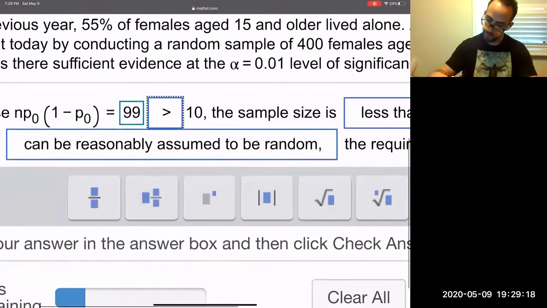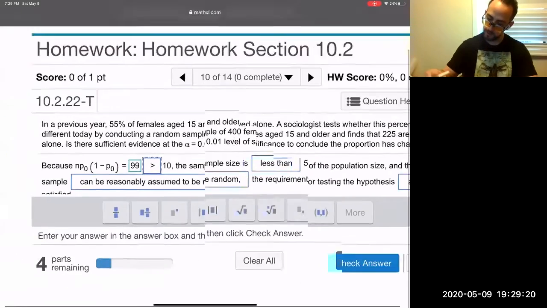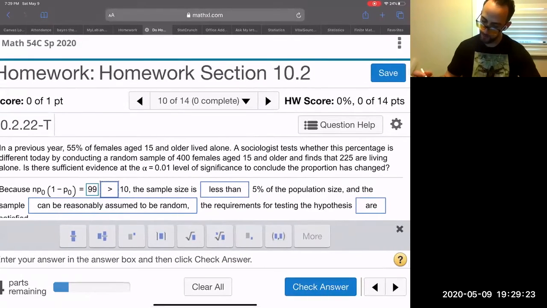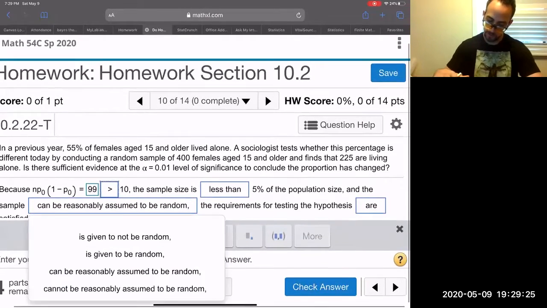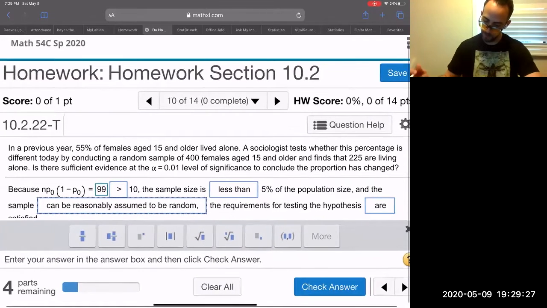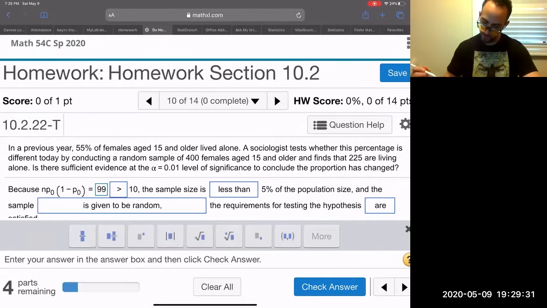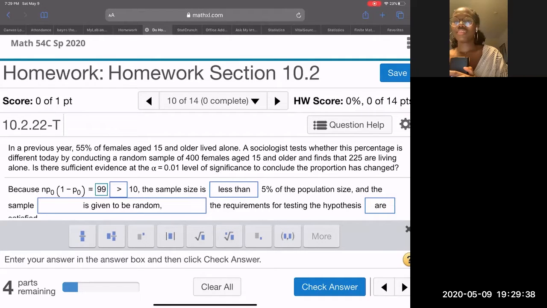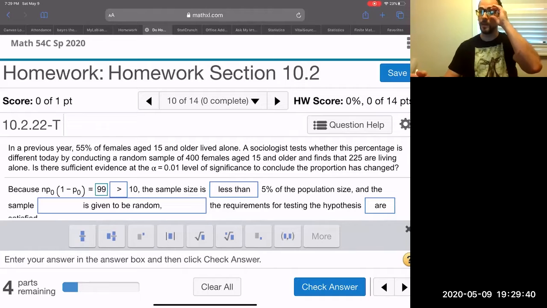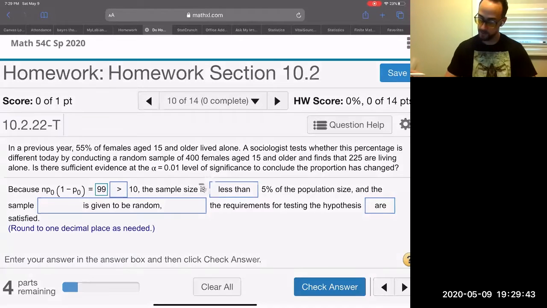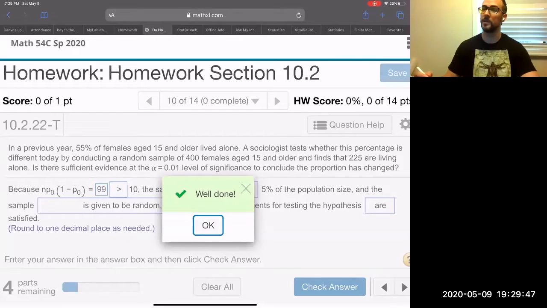The sample size is less than 5% of the population size, and the sample can be reasonably assumed to be random. Hold on. It's given to be random, not assumed to be random. They must say it's random, right? Yeah, they took a random sample. We're not going to assume it's random. It has to be random. That's a condition. So we can't assume it to be random.